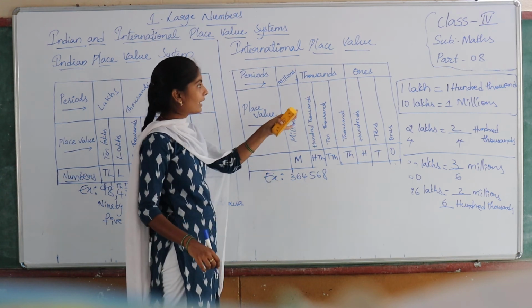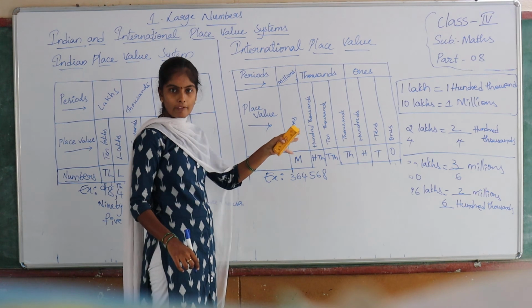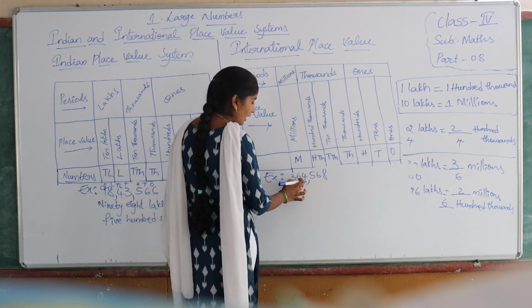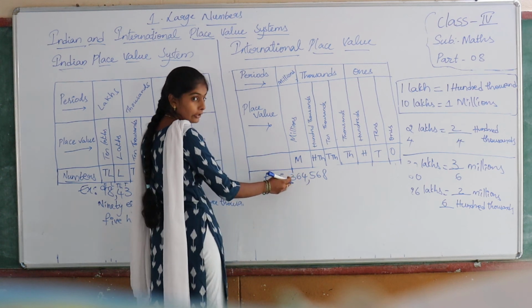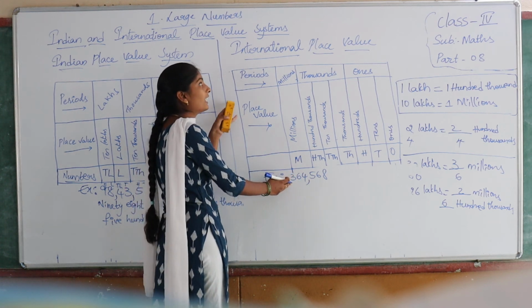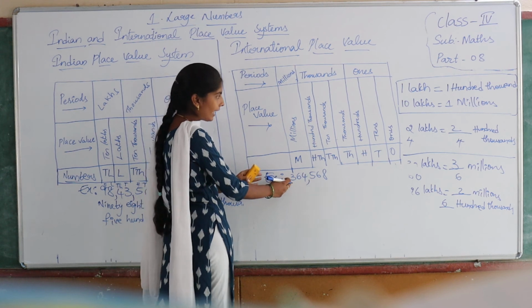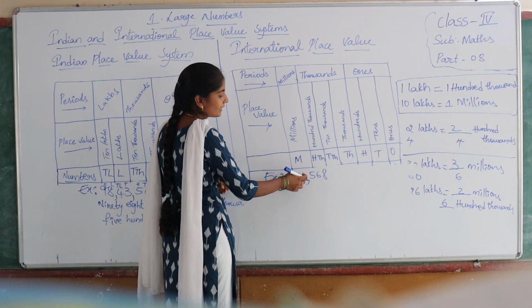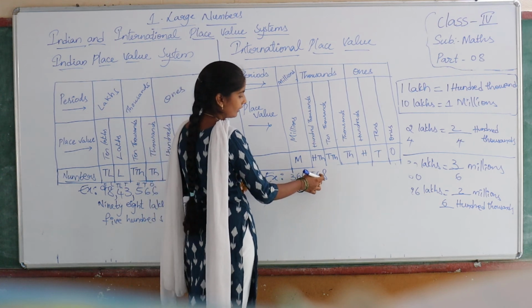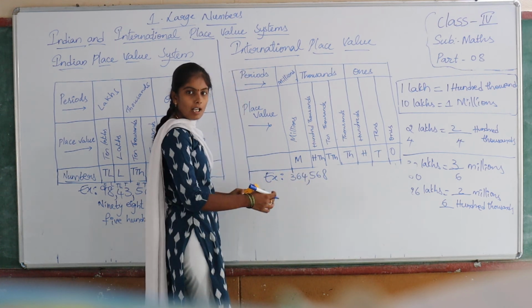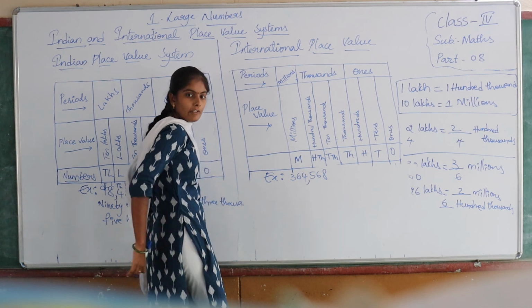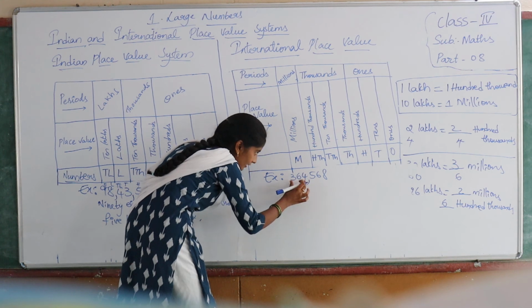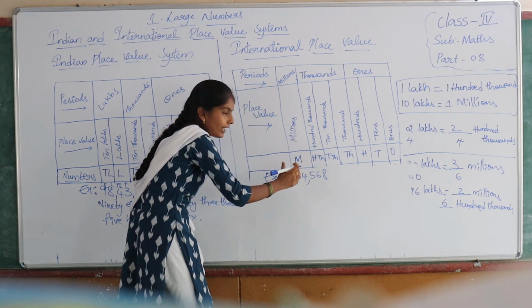We know that each and every period has 3 places. After that you have to put a comma. So this is ones, tens, hundreds, comma. 1,000, 10,000. Here we should not read it as lakhs because it is the international system. So this is read as 100,000s. So what is this? 364,568. Now how will you write a number name for this? See, all 3 together, because these 3 come under one period only.